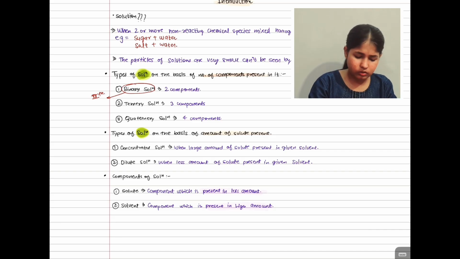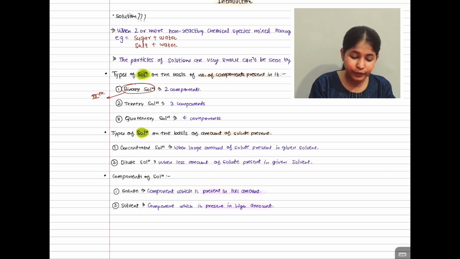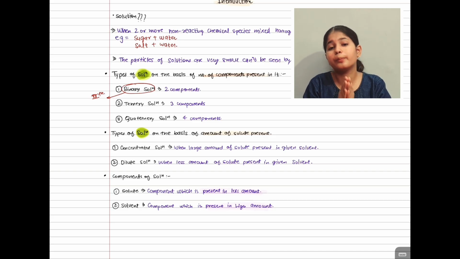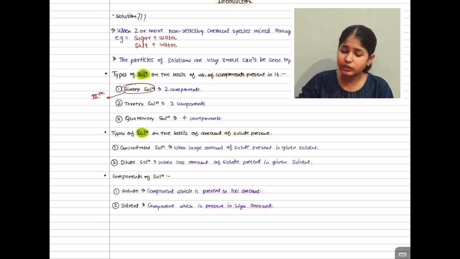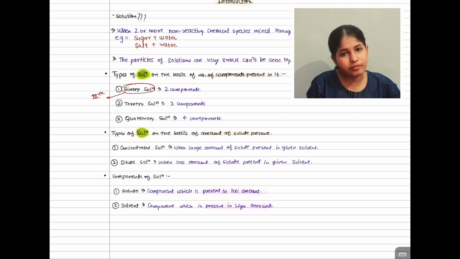How do you know? First of all, you have to read the definition. The solute is the component of the solution which is present in less amount. You can compare simply. You have taken one glass of full water and just a few spoons of sugar, which is the less amount, so sugar is the solute, and water is the large amount solvent.